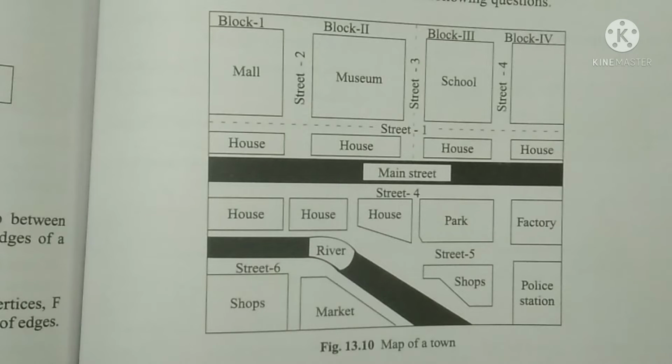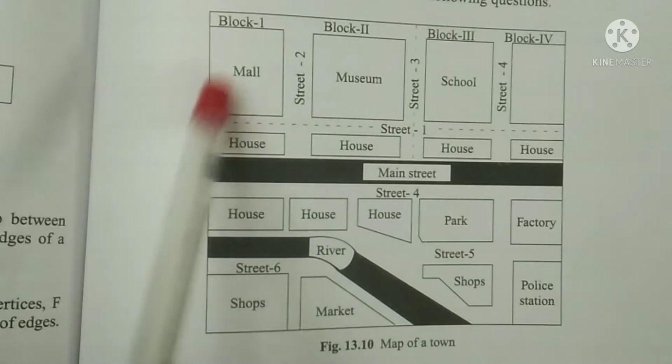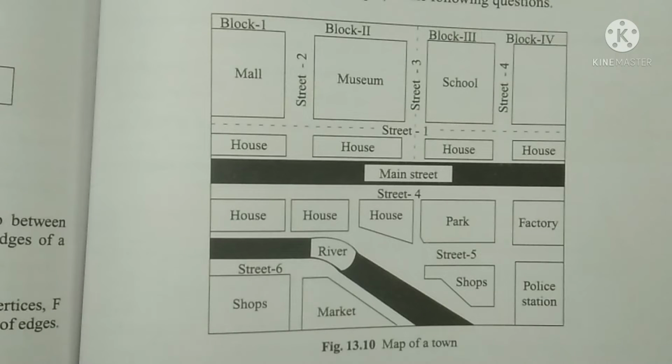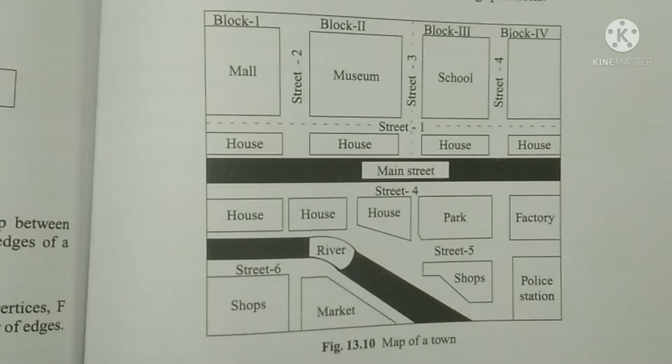Now you see children, this map of a town is shown here. The person who has drawn this map might have taken a scale to draw this. What is a scale? Scale is the ratio between the actual distance and the distance that you take to represent it.